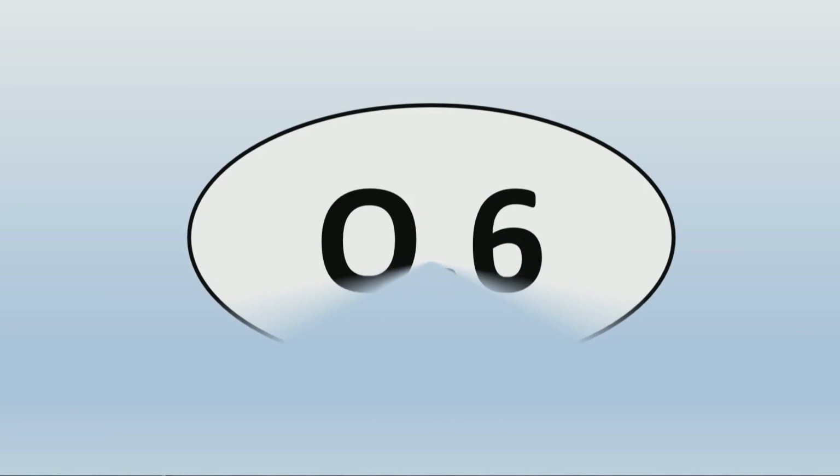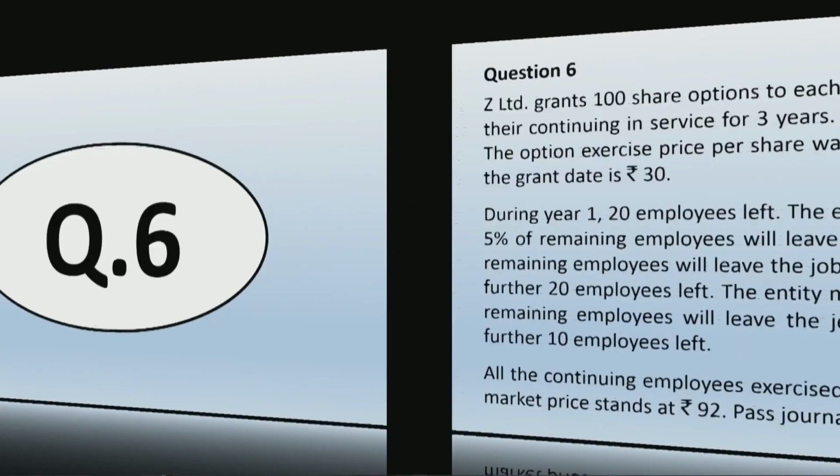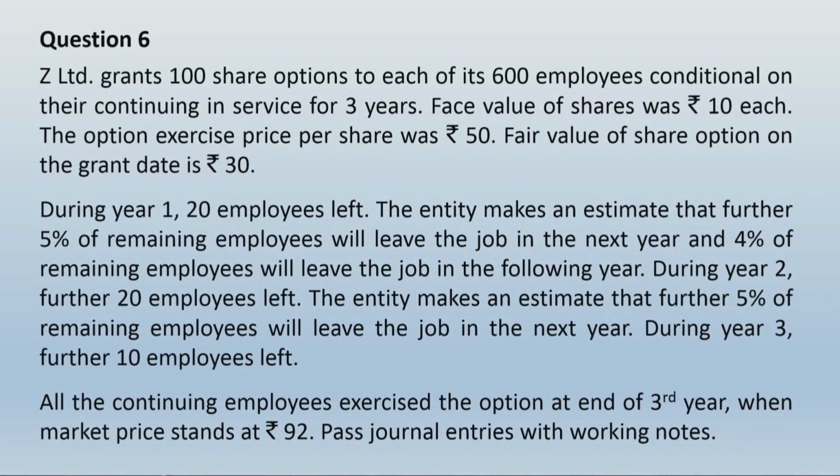Let us take up question number 6. Let us read this question. Z Limited grants 100 share options to each of its 600 employees conditional on them continuing in service for 3 years. Face value of the share was rupees 10 each. The option exercise price per share was rupees 50. Fair value of the share option on the grant date is rupees 30.